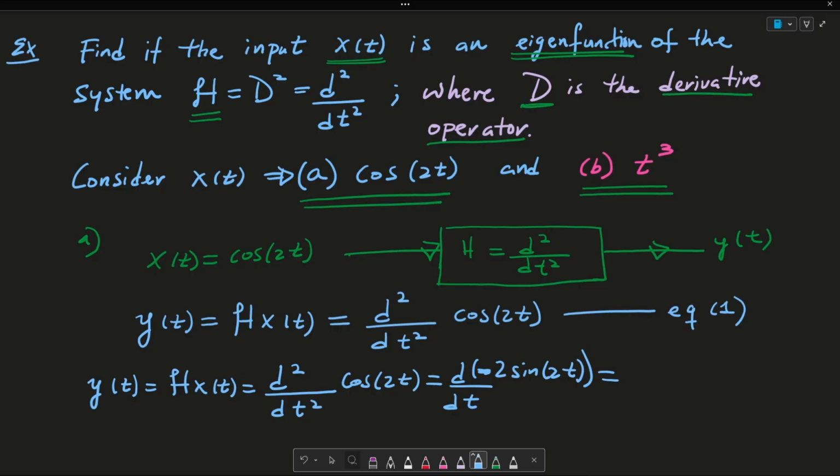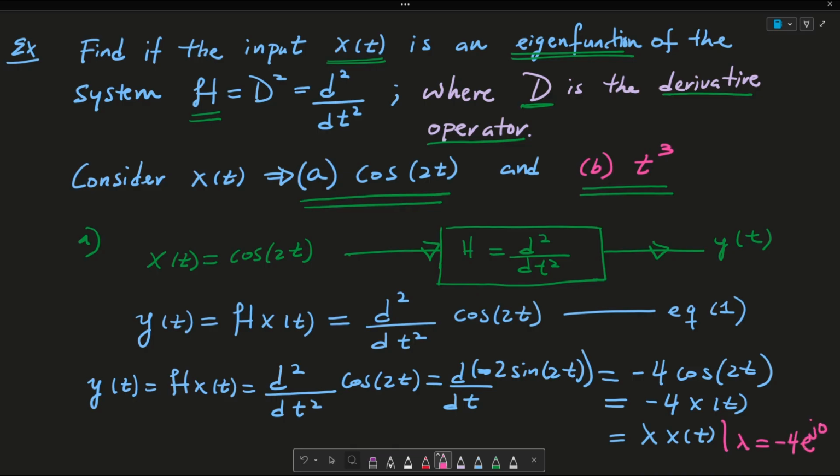And this here is equated to minus 4 cosine of 2t, which I can say is equated to minus 4 x of t, or simply put, I can say is lambda times x of t, where this lambda is equated to minus 4 e to the j times 0. As you can see here, this e to the j times 0 is just 1, so I can get rid of it, and lambda is just equated to negative 4.